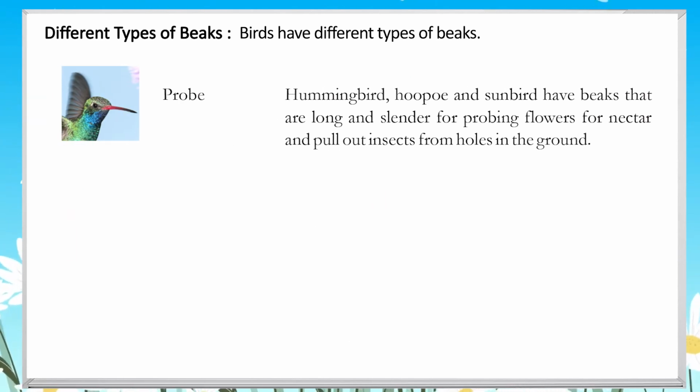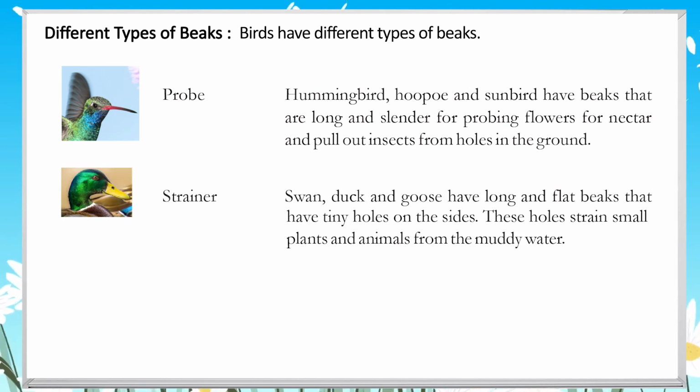Probe, hummingbird, hoopoe and sunbird have beaks that are long and slender for probing flowers for nectar and pull out insects from holes in the ground. Strainer, swan, duck and goose have long and flat beaks that have tiny holes on the sides. These holes strain small plants and animals from the muddy water.